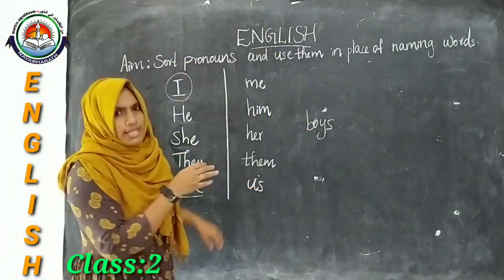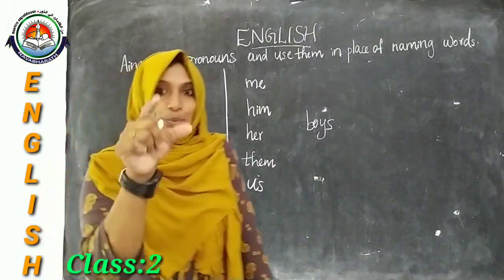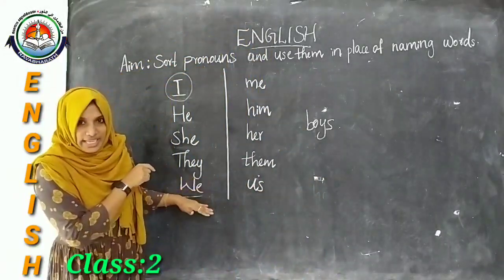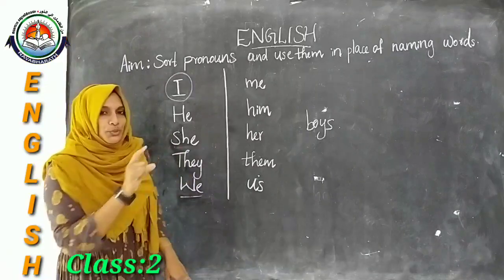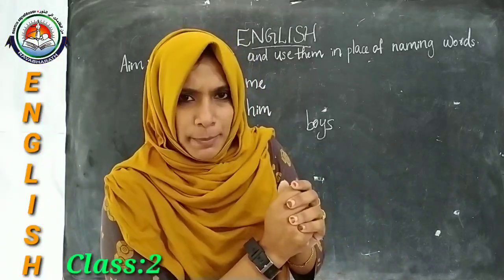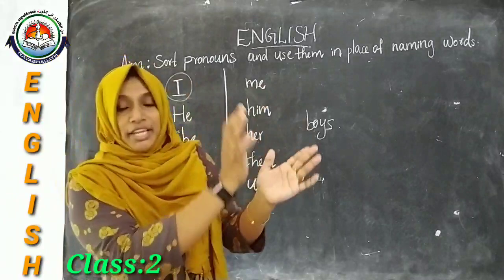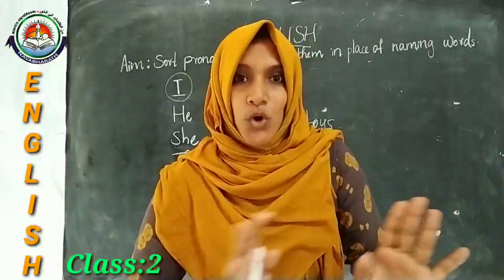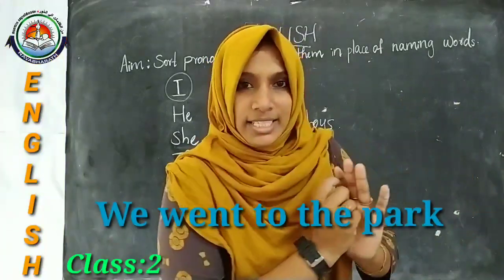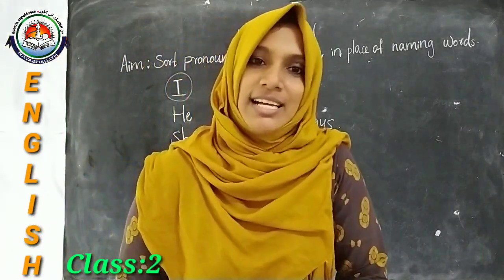Then why can't we use they here? In the case of we, I am also included. But in they, you are not a part. They are another group of people, right? So we can say that my sister, brother and I went to the park. Here all of these naming words we will say as we went to the park. Okay, so this is how we use the words when making a sentence.